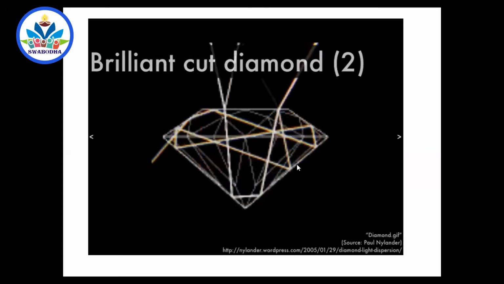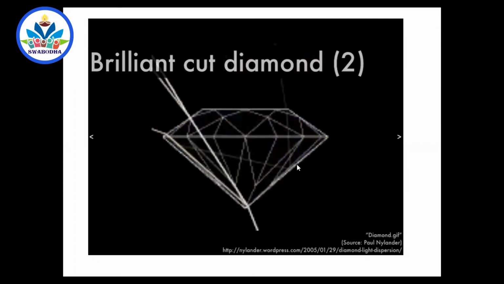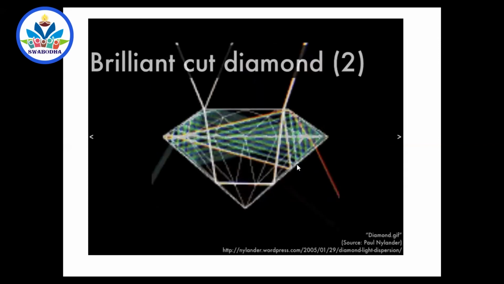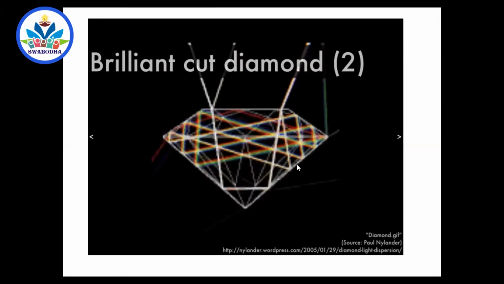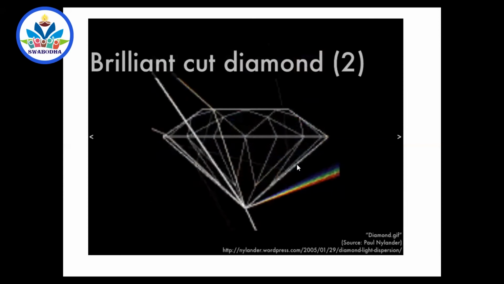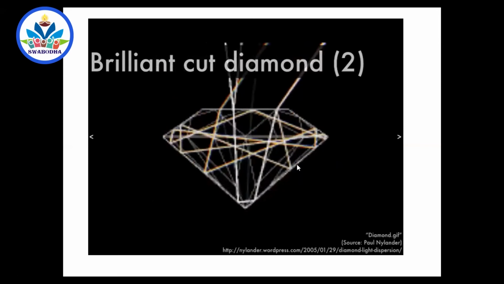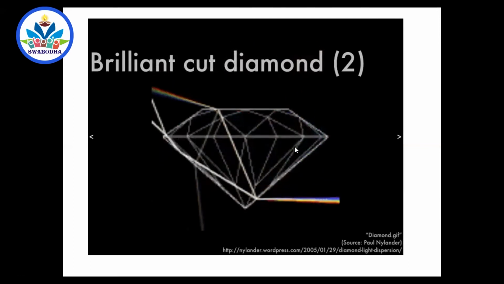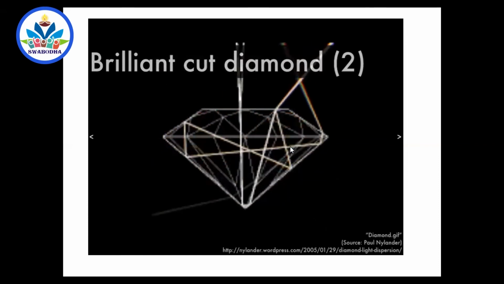The simple answer is diamond is cut in such a way, and the refractive index of diamond is much more. So it needs a very small critical angle. So many rays of light entering the diamond will get a chance of undergoing total internal reflection. That's why diamond glitters more. And glass of the same shape requires more critical angle. Only those rays of light incident at a larger angle will undergo total internal reflection. That's why less light is trapped inside glass, so it doesn't glitter as much as diamond. So that is the reason.